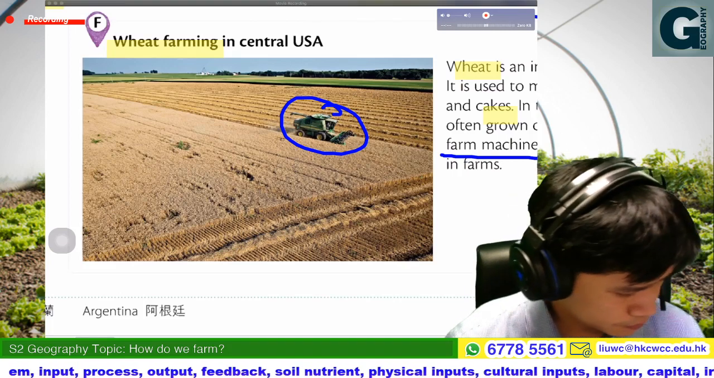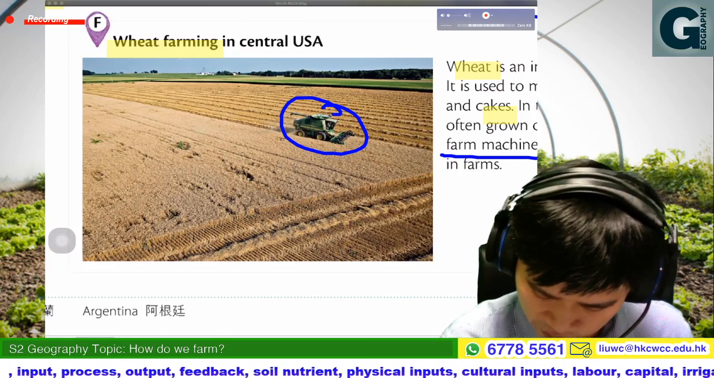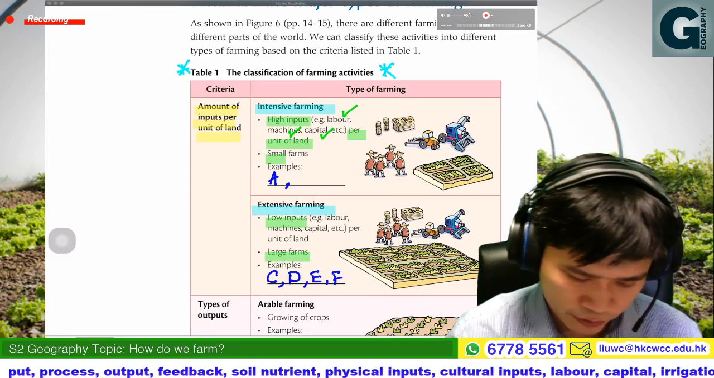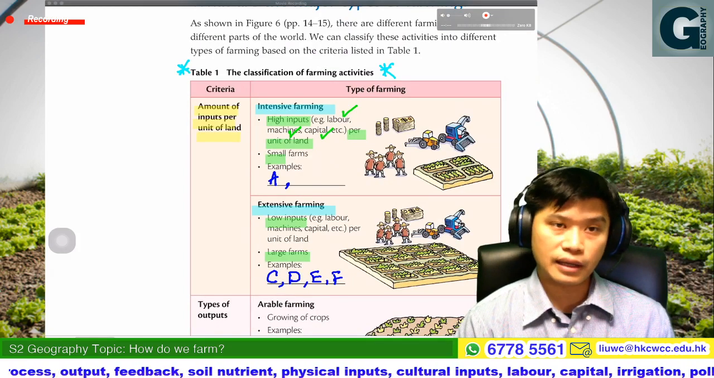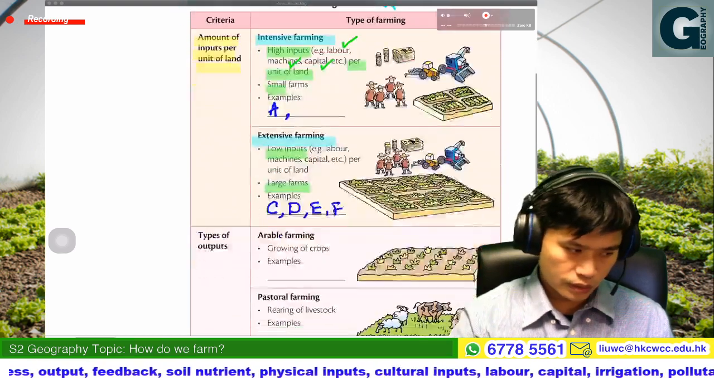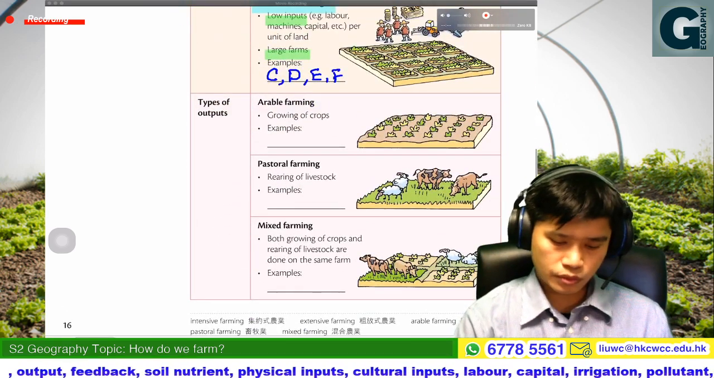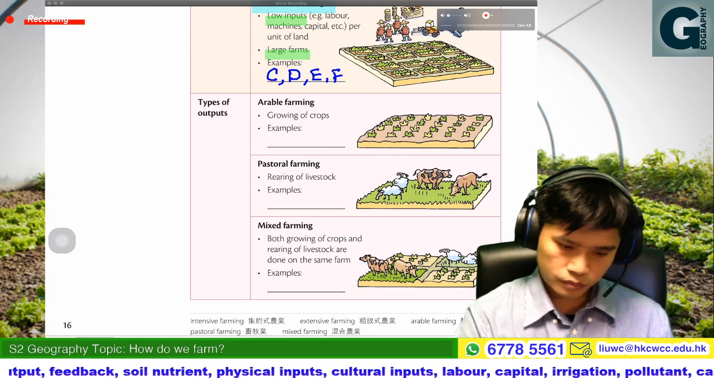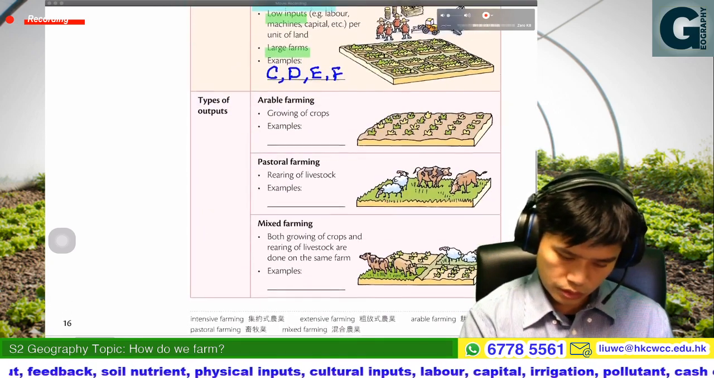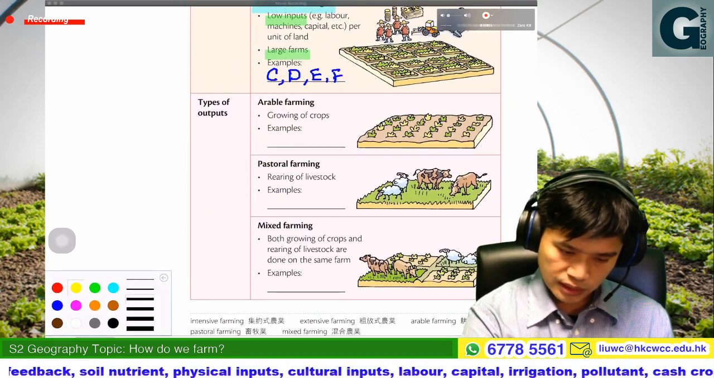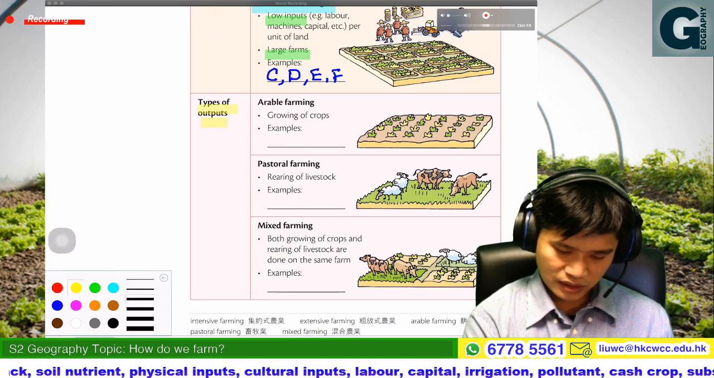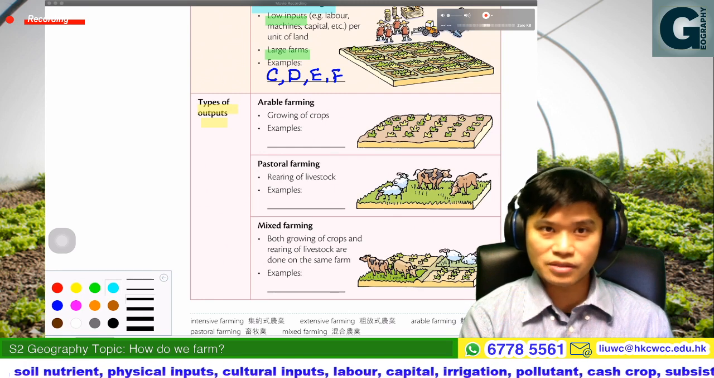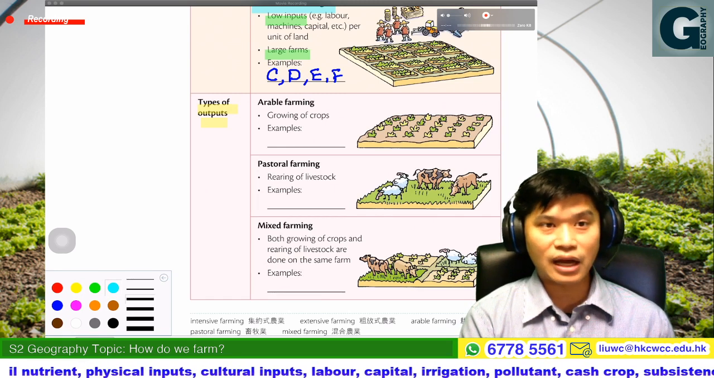So therefore that would be the first type of classification: intensive farming and extensive farming. Then the second one, we would do the classification according to the type of output. This one is relatively easy, because we just talk about the output.